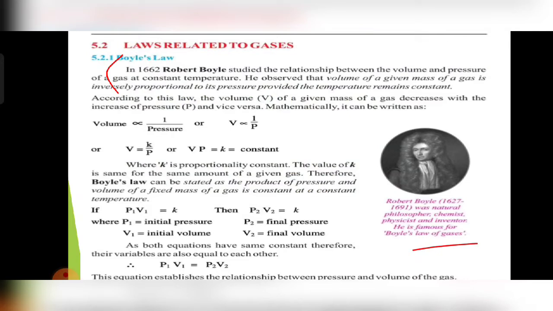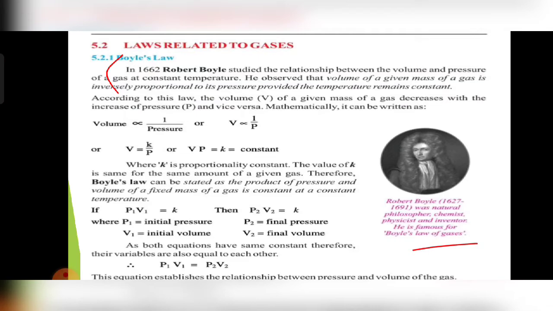Second, he observed that the volume of a given mass of a gas is inversely proportional to its pressure, provided the temperature remains constant. This is the first definition of Boyle's law. It means when we increase the pressure, the volume will decrease. Volume and pressure have an inverse relationship: one thing will increase and the other will decrease according to this law.